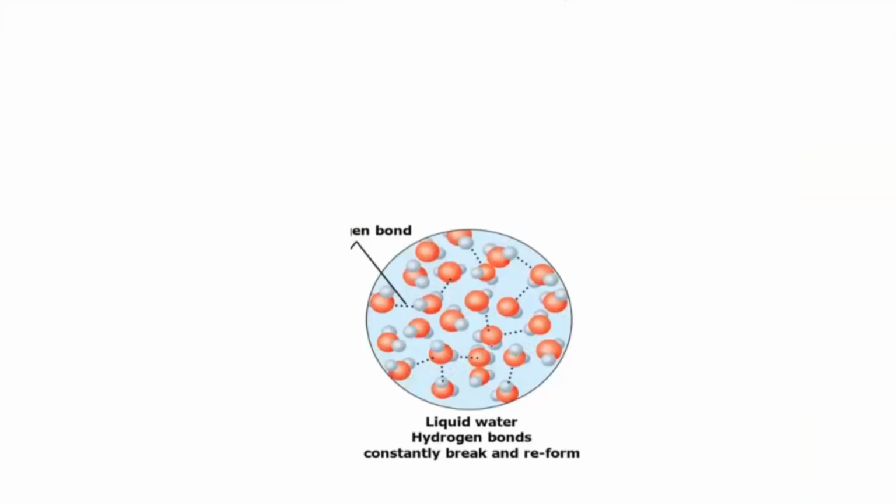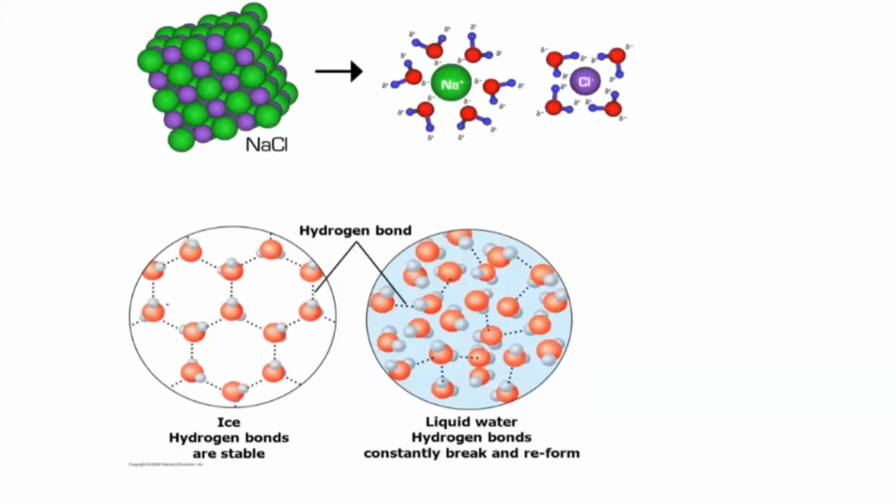How it is happening I have explained here. You can see the liquid, in which there is water itself, and there is hydrogen bonding between the molecules. In the solid state, when the water freezes, they also have hydrogen bonding between them. When you add sodium chloride, it will come in between this hydrogen bonding. Na plus and Cl minus particles will try to break and disturb the hydrogen bonding.